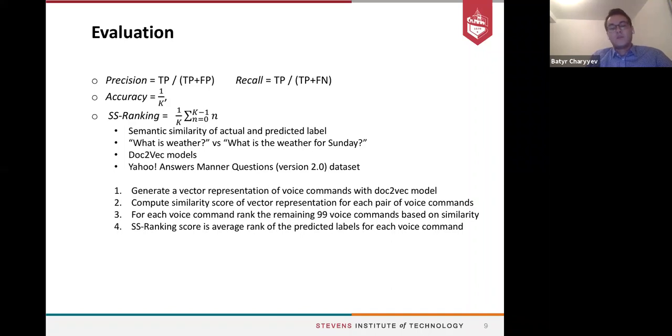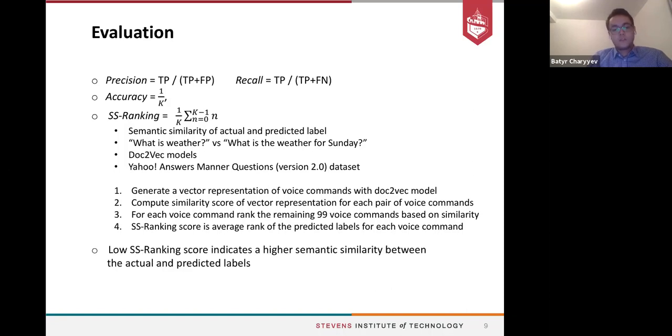For each voice command, we rank the remaining 99 voice commands based on their similarity, and the SSS, semantic similarity ranking, is the average rank of the predicted label for each voice command. It's important to note that a low semantic similarity ranking means higher semantic similarity between the actual and predicted labels.